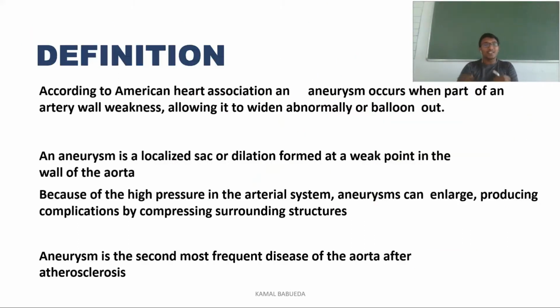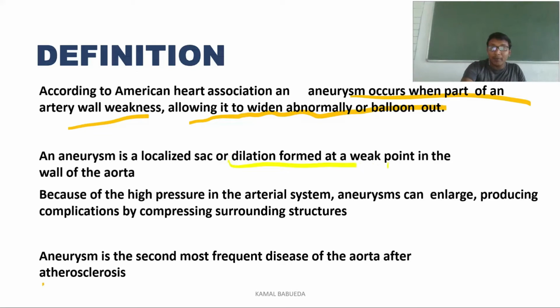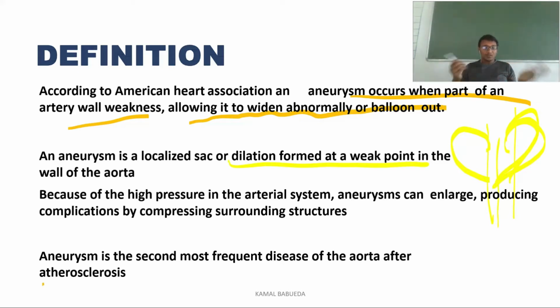Coming to the definition, according to the American Heart Association, aneurysms occur when a part of an artery weakens, allowing it to widen abnormally or balloon out. This is one definition. The second definition is that an aneurysm is a localized sac or dilation formed at the weak point of the wall of the aorta. When there is weakness in the arterial wall, a balloon-like dilated structure can occur on both sides or at only one side. This is called an aneurysm.